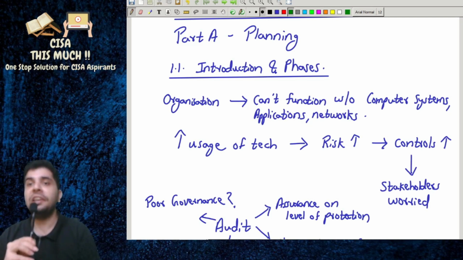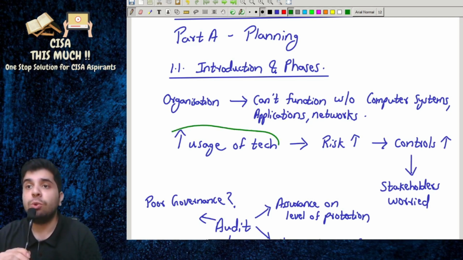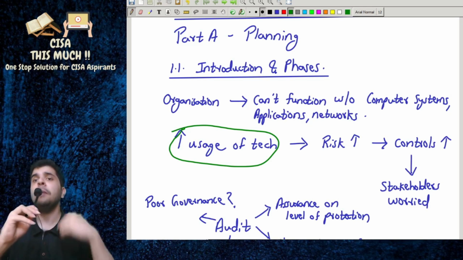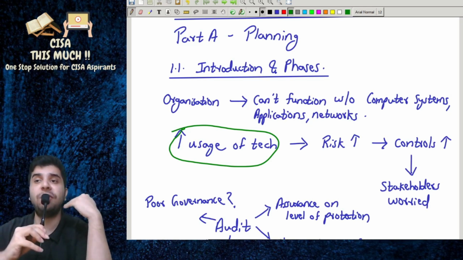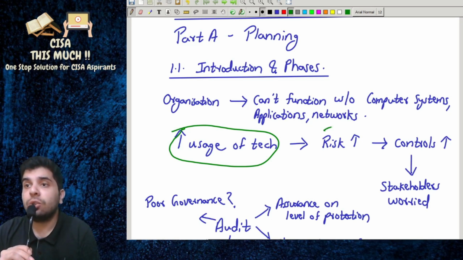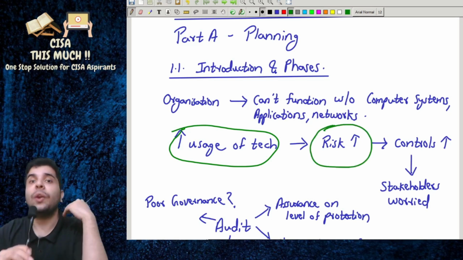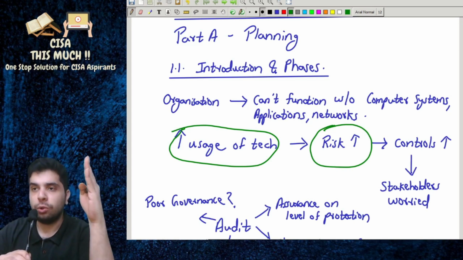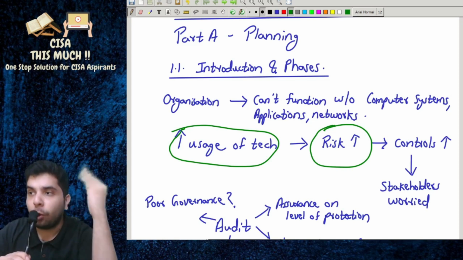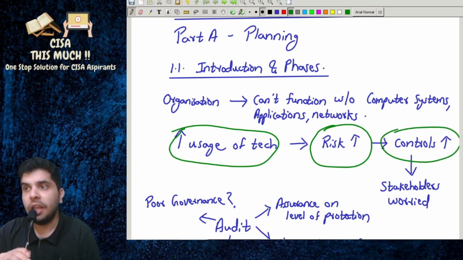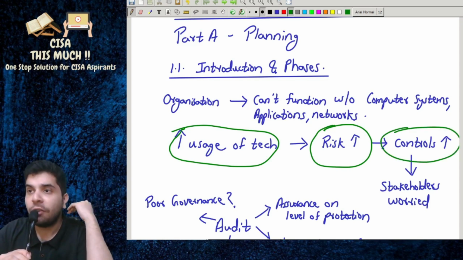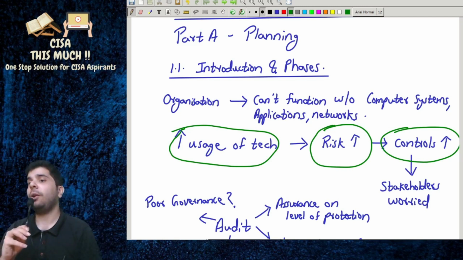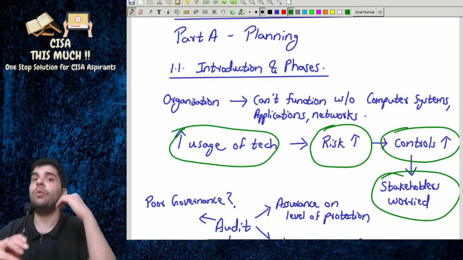The level of usage of technology is increasing day by day. Because of the increase in usage of technology, the risk associated with it is also increasing, and because of that the need for applying controls is also increasing, and because of that the stakeholders are also very worried.